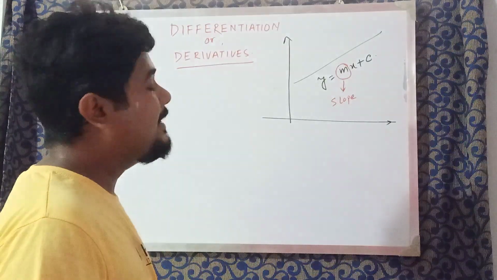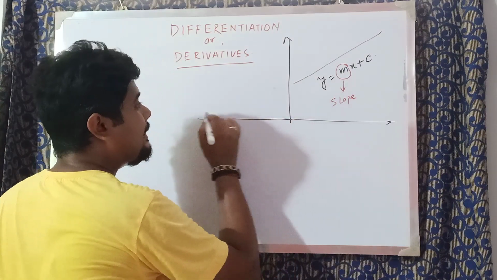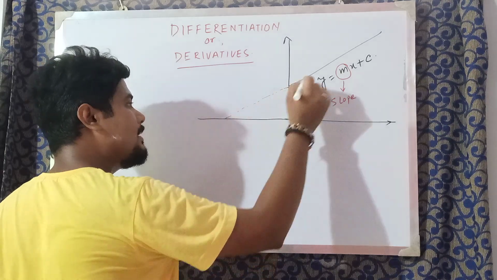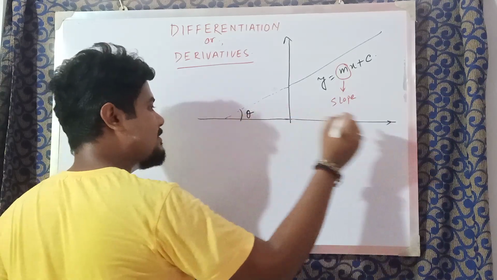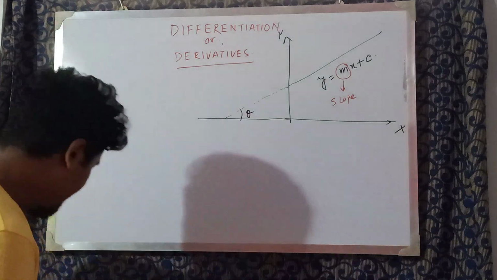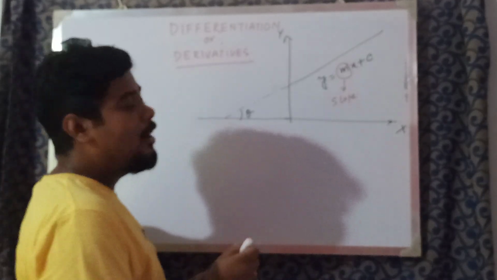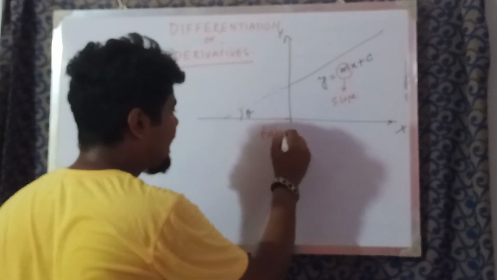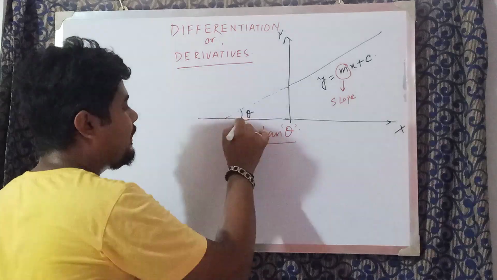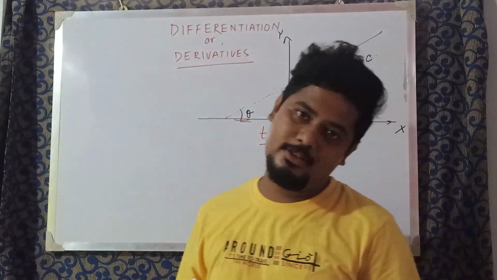We also learned that this slope is nothing but the tangent of the angle made by this straight line with the x-axis. Suppose this straight line makes an angle theta with the x-axis. This is the x-axis, this is the y-axis. So the slope of this straight line is nothing but tan theta, where theta is the angle made by the line with the x-axis. Okay sir, that means tan theta is the slope. Yes, it is the slope.